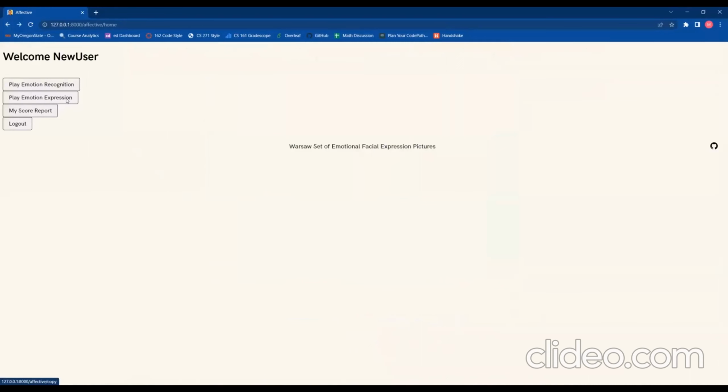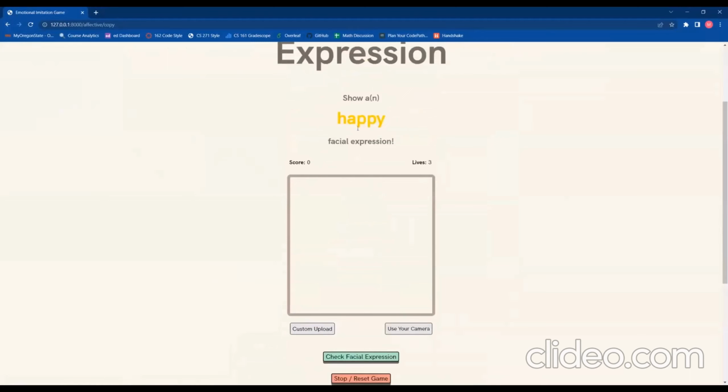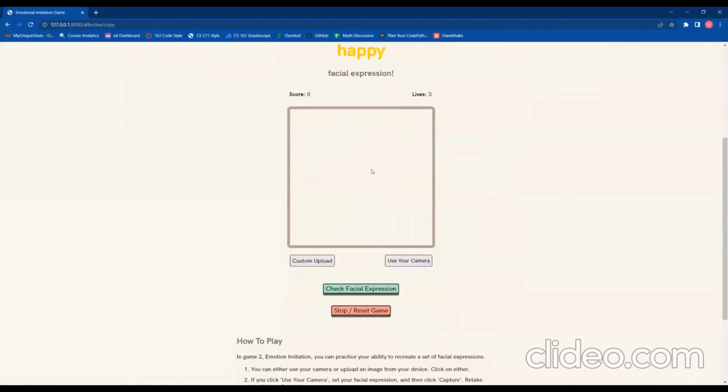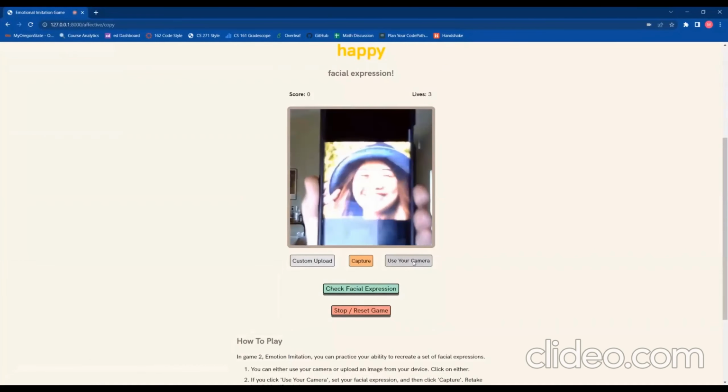The second game is the expression game, where the player is prompted to either upload an image from their computer or use a webcam that matches the prompted emotion. So for instance, if the player chooses to use their webcam, then here we'll just use an image off my phone.